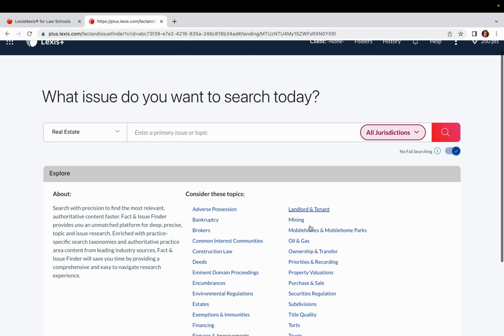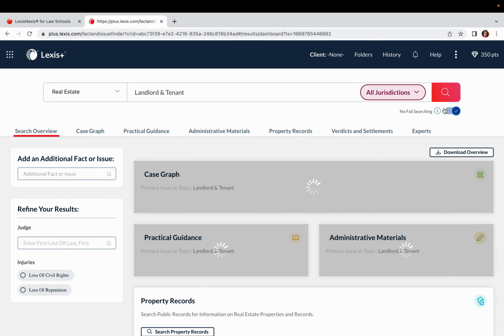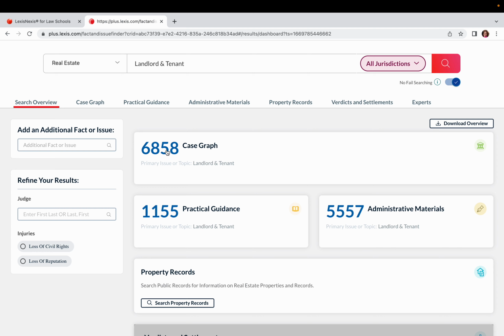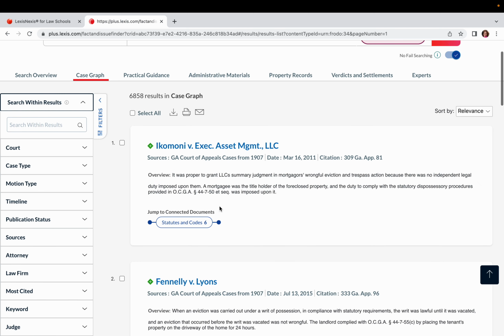If I don't like what's being shown to me here in these options of topics, I can always type in my topic here and look through Lexis this way. But if I need landlord tenant, I can see it here, and Lexis will immediately go and bring up all the different things we have on landlord tenant law. And immediately we can start to see how these cases are being laid out.